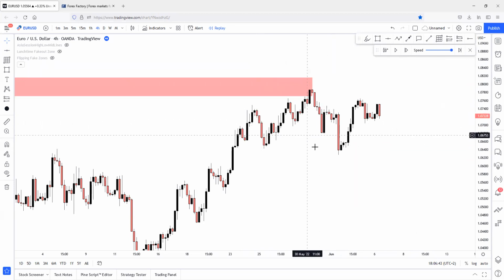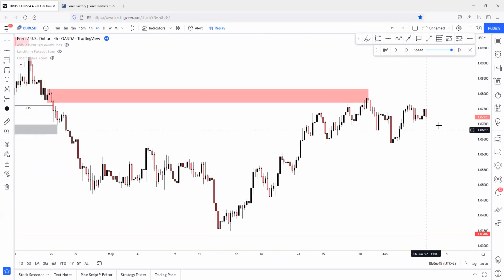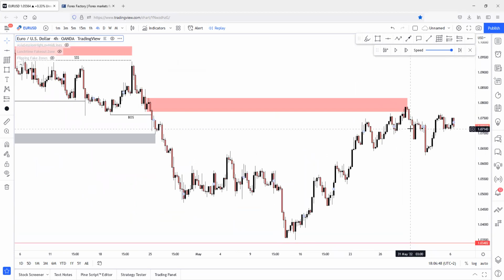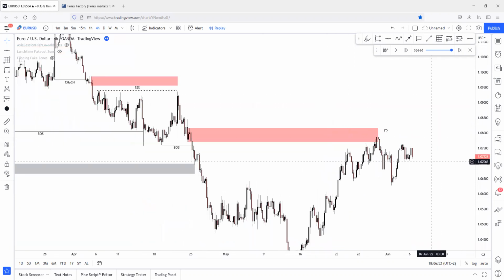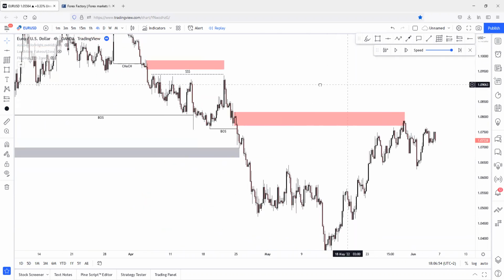So let's just start analyzing on the 4-hour chart, of course. Before starting every single backtesting session, you have to analyze the higher time frame. Let me just remove all these drawings, or actually it doesn't really affect us.